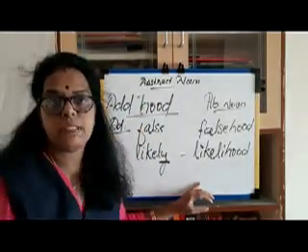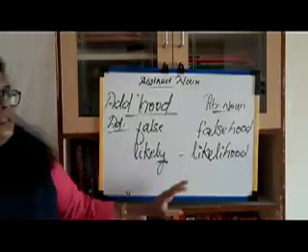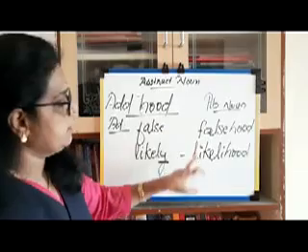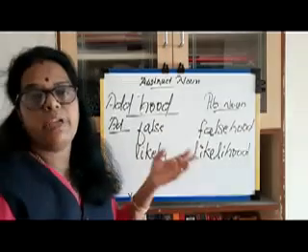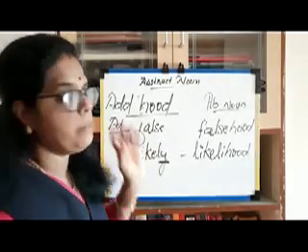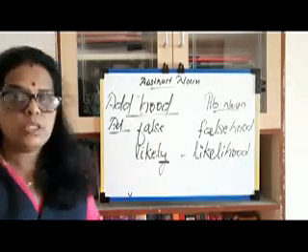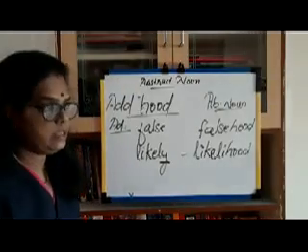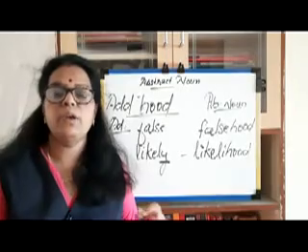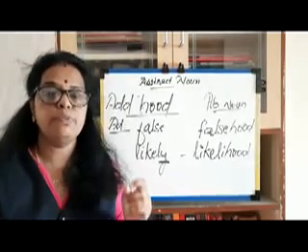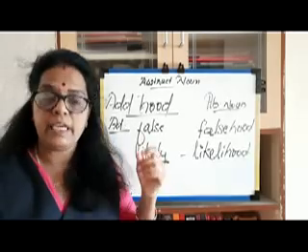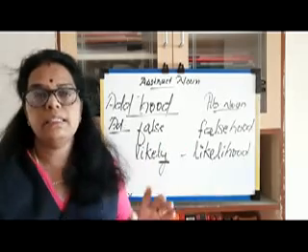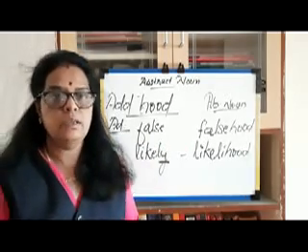Clear? These are the abstract nouns. So with these words we get abstract nouns. We add some letters to some adjectives and verbs, and we get an abstract noun. What is an abstract noun? The nouns of things we cannot touch and cannot see but we feel. That is an abstract noun. Clear?